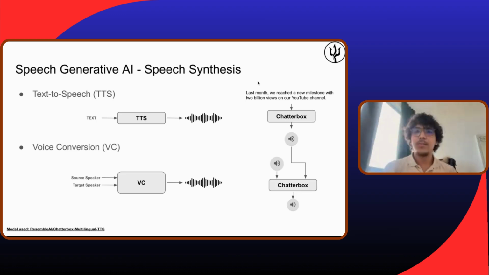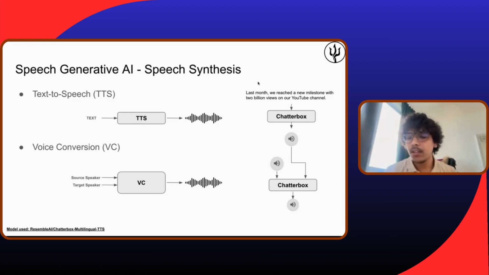In terms of speech, we have as well Gen AI speech, as you will be aware of. And usually we call them speech synthesis. And they can be classified as two different models or different pipelines. TTS, text to speech. So these models take as input text and output speech. And usually, previously, before 2020, it was usually a pipeline trained with one speaker. So we have one speaker reading, for example, 20 hours of speech. And then we train a TTS model so that it can replicate the same speaker given a text.